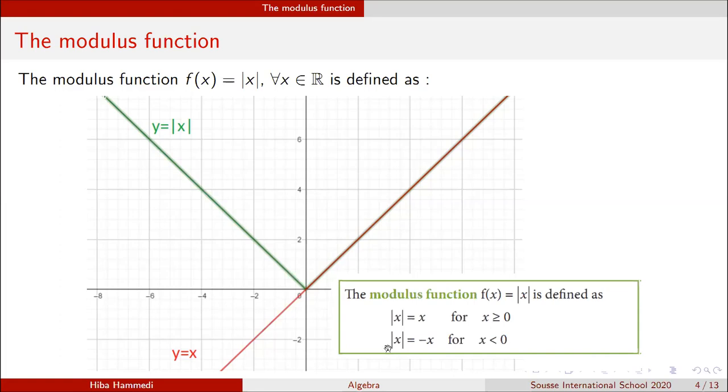Just remember that |x| = x for x positive, and |x| = -x for x negative. This is how we define the mod function.